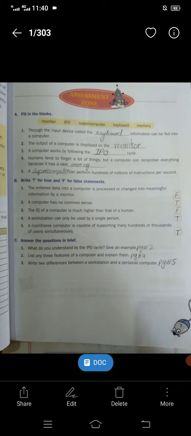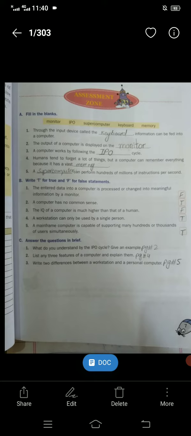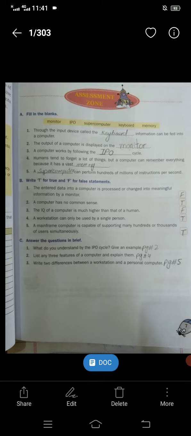Through the input device called the keyboard, information can be fed into a computer. The output of a computer is displayed on the monitor. A computer works by following the IPO cycle. IPO stands for input, processing, output.